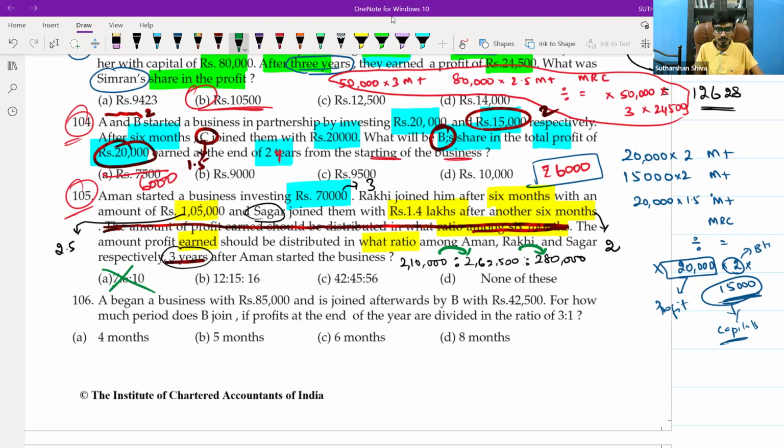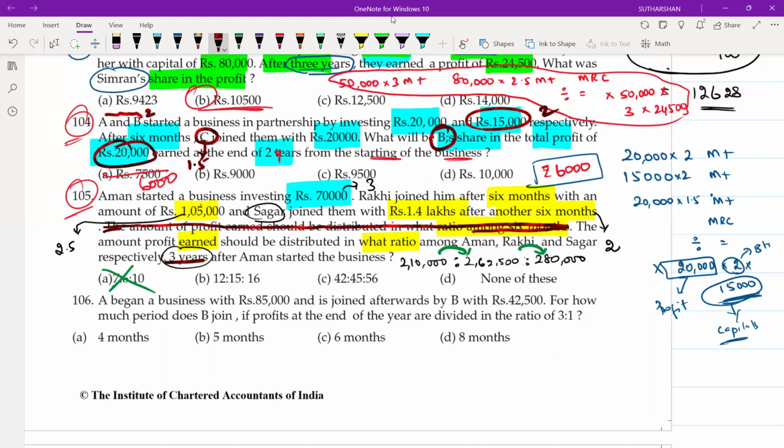Are you able to understand? Can I repeat it again? Whatever the ratio is given, we'll simply multiply and get that value, right? 2,10,000, 2,62,500, 2,80,000. Are you comfortable with this point?